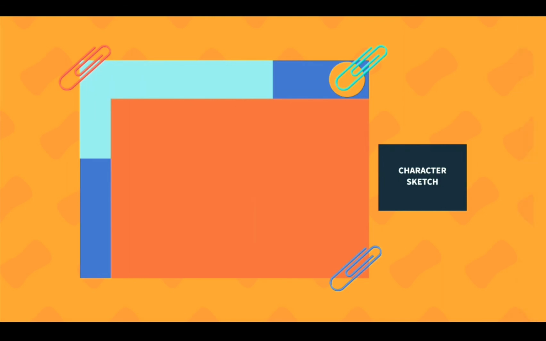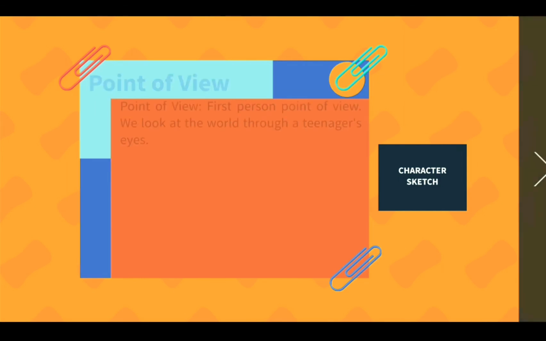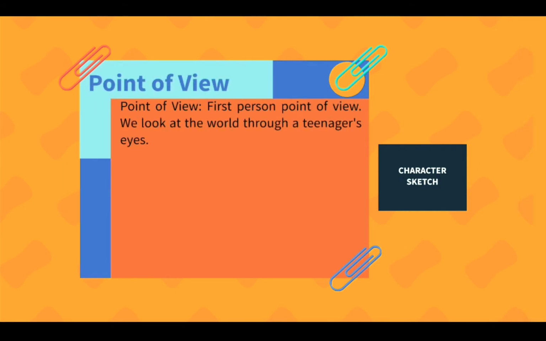The next aspect is point of view. This memoir, just like I explained, is a personal account. Therefore, it is written from a first person point of view. As Anne Frank tells us about her life, we look at the world through a teenager's eyes. So therefore, it is a first person's point of view.